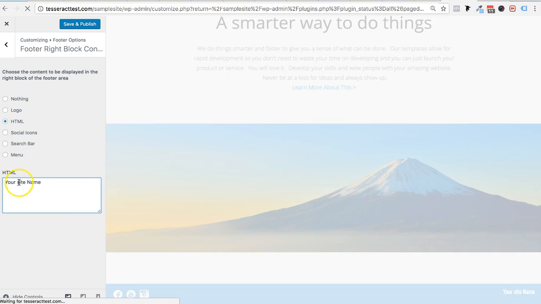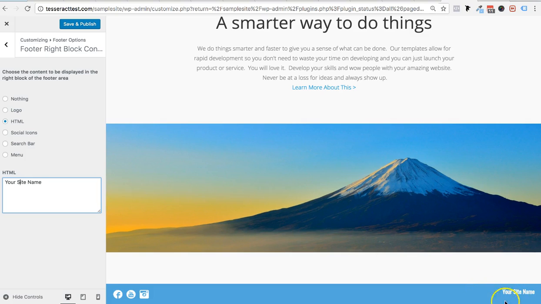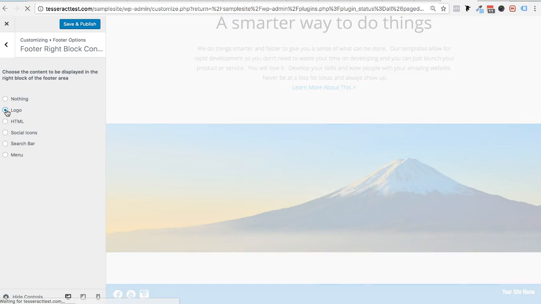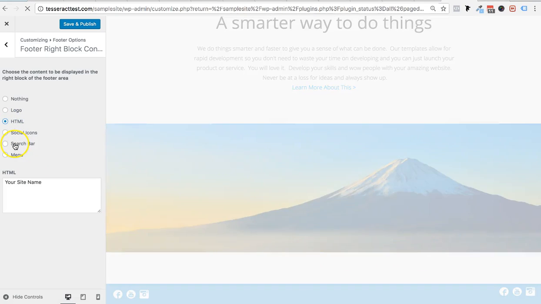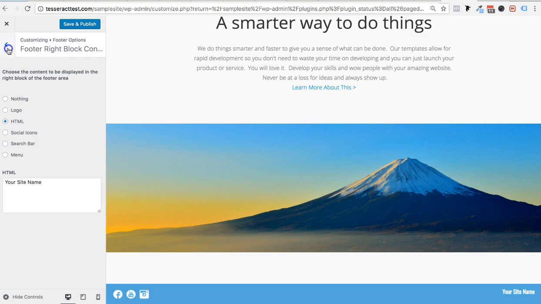So now you can put your site name, whatever you want, copyright. You could add that symbol if you wanted to, or your logo if you wanted to put a logo right on there. When you press save, it's going to go over to there, but I like to have your site name sometimes because search engines will look at that as well and they'll find that. So that's great. You could also put a menu or add your social media there if you wanted to. Notice the social media now comes up there, or whatever you want to do, even a search bar as well. So let's go there.